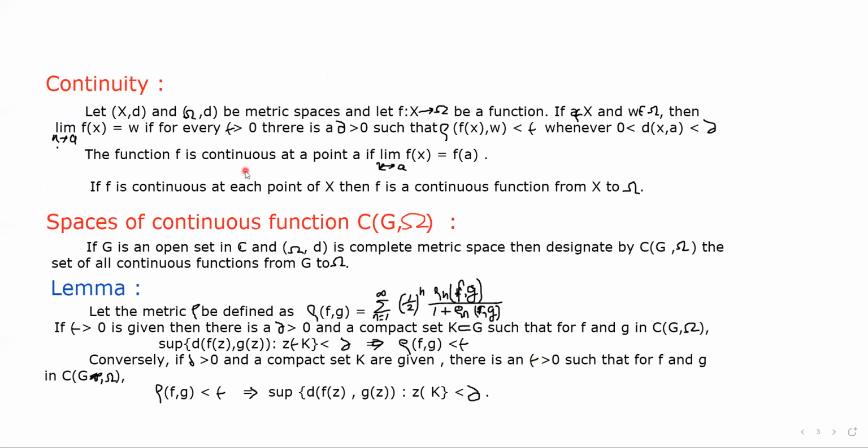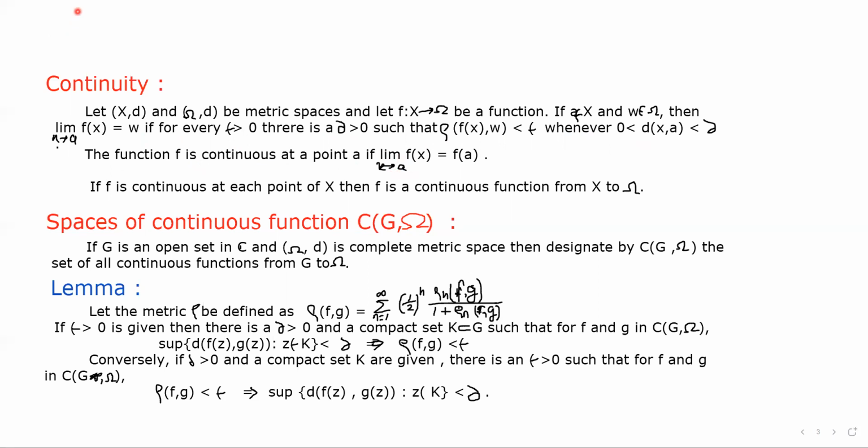Here, let (X, d) and (Omega, rho) be metric spaces and let f map from X to Omega be a function. If a belongs to X and w belongs to Omega, then limit x tends to a of f(x) equals w if for every epsilon greater than 0, there is a delta greater than 0 such that rho(f(x), w) is less than epsilon whenever 0 is less than d(x, a) is less than delta. We can say the function f is continuous at a point a if limit x tends to a of f(x) equals